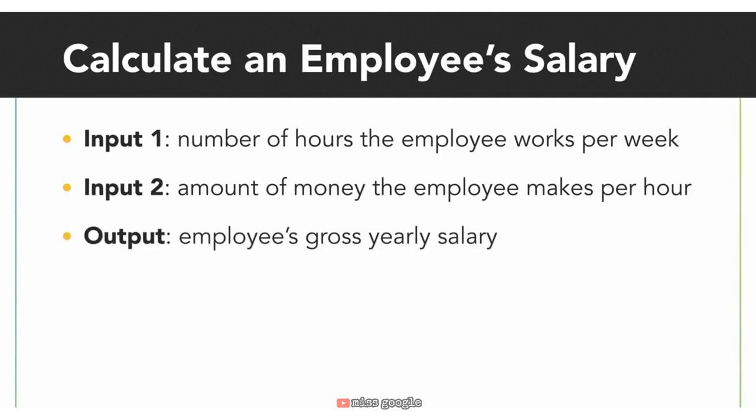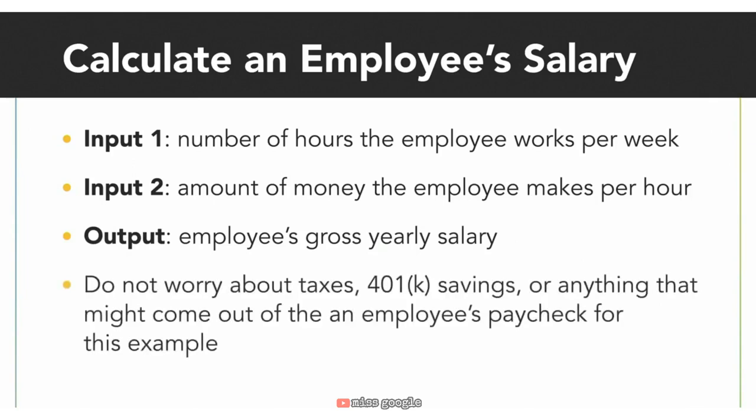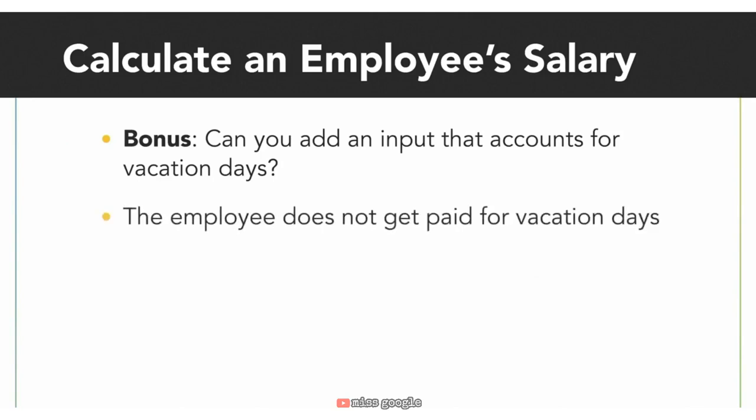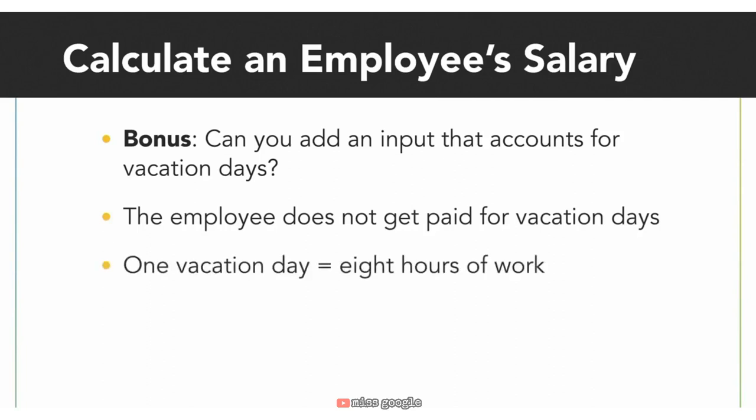For this example, we'll be looking at the employee's gross income for the particular job. So there's no need to worry about taxes or 401k or any of that. This is just the total amount made by the employee. For a bonus, add an input that accounts for the vacation days an employee might take. Let's say the employee is a contractor and does not get paid for vacation days. We can assume that a vacation day maps to 8 hours of work. For this challenge, there is no sample code to start. It's all up to you. Good luck!